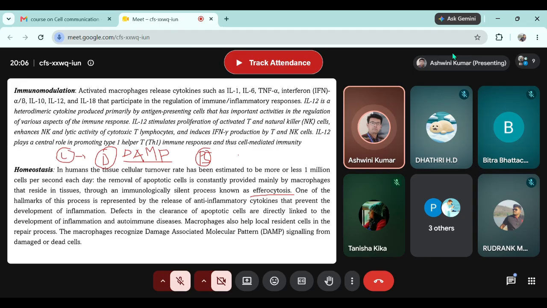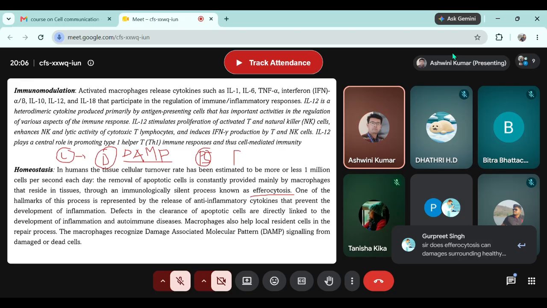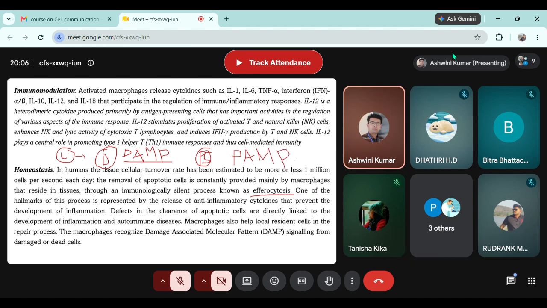Such patterns, which are recognized over the surface of pathogens by the phagocytic cells, are called PAMP, pathogen associated molecular pattern. One very common example of such a pattern is the lipopolysaccharide layer present over gram-negative bacteria, the LPS layer.